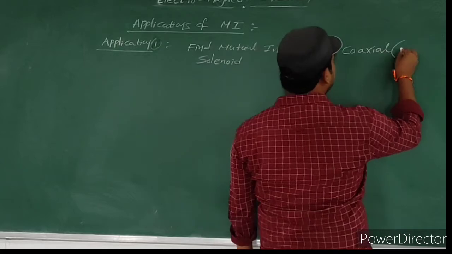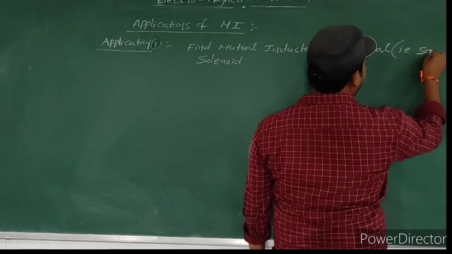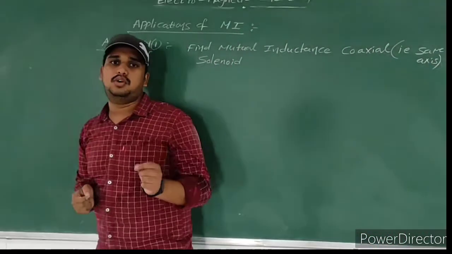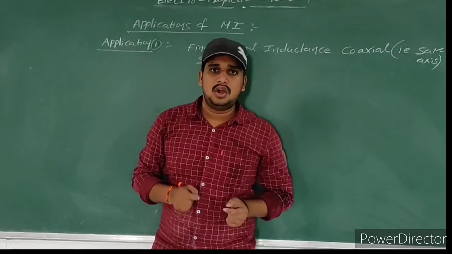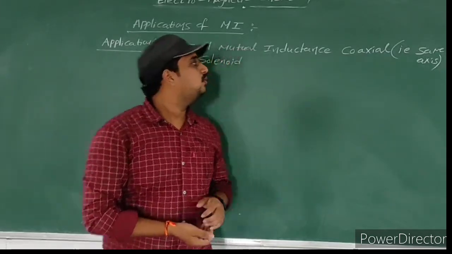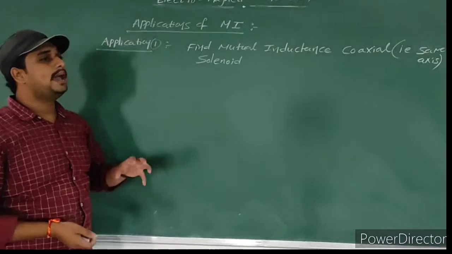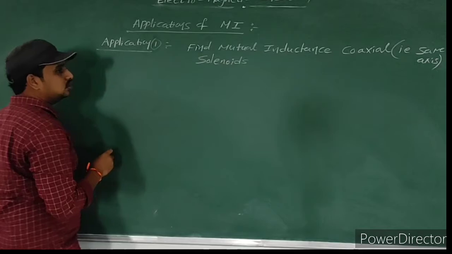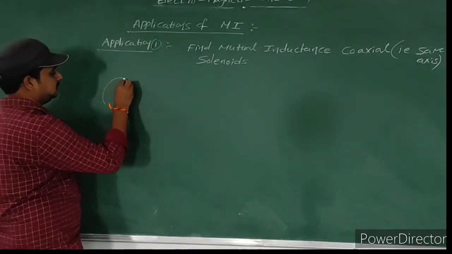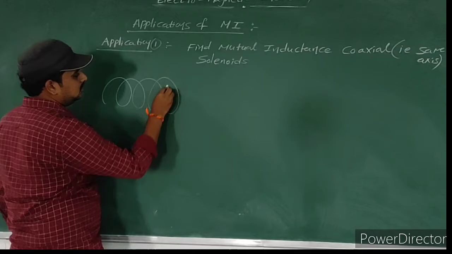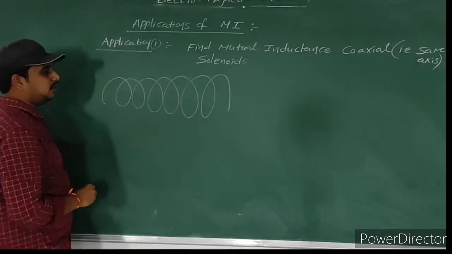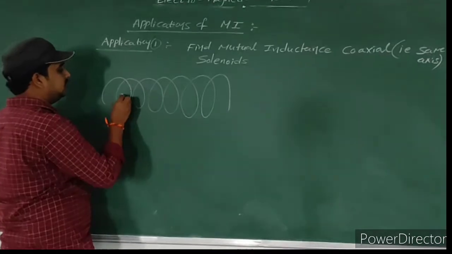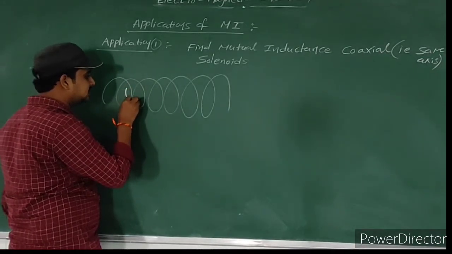Dear student, whenever the term co appears, it represents same: collinear means same line, coaxial means same axis. So we need to find the mutual inductance of coaxial solenoids. Two solenoids are there. This is solenoid 1, I consider. Inside, one more solenoid is there, which I will draw with very thick lines.